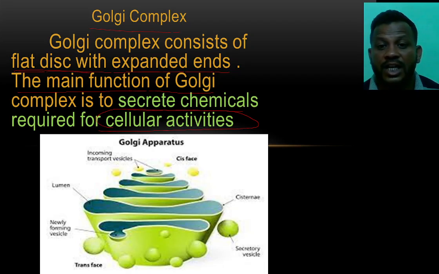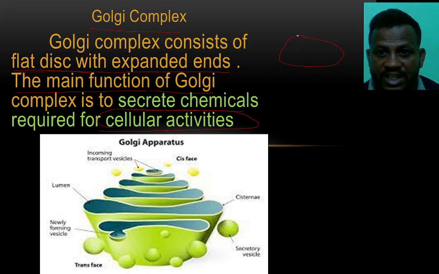It means in the cell all the activities take place, right? It may be digestion, it may be respiration, it may be assimilation, it may be ejection.